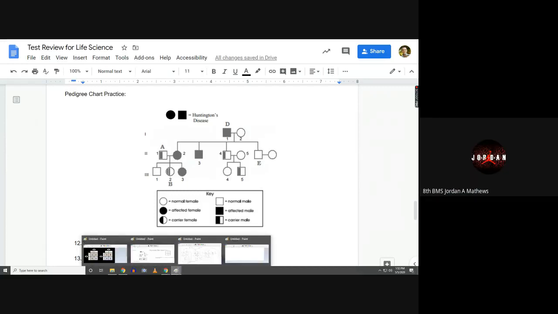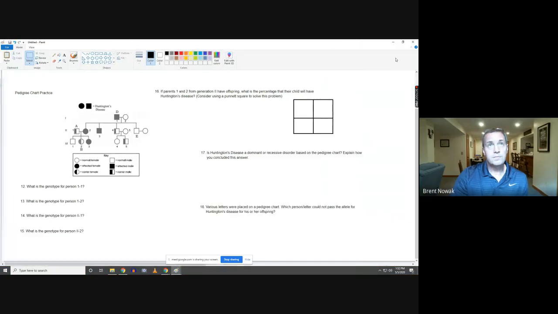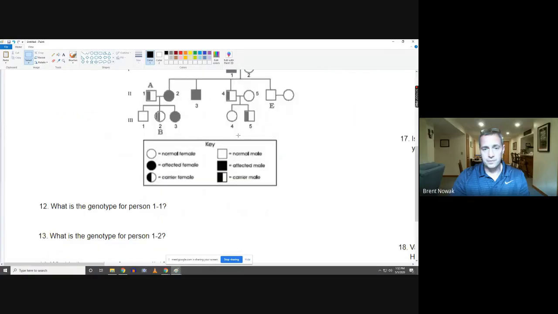Okay. Pedigree charts ready? Okay. It's probably a little bit small. Is that too small, or can you see it okay? I'll try to make it bigger. Let's go through each one.